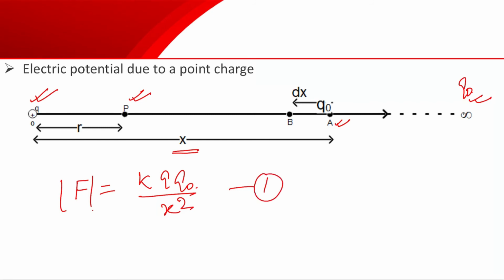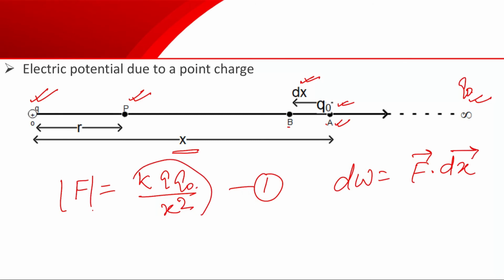Now if we bring this Q naught charge slightly towards this plus Q charge, that is, displace it by a distance dx from A to B, we will have to do a slight work. That slight work will be dw, which is F vector dot dx vector. The magnitude of F vector is this.